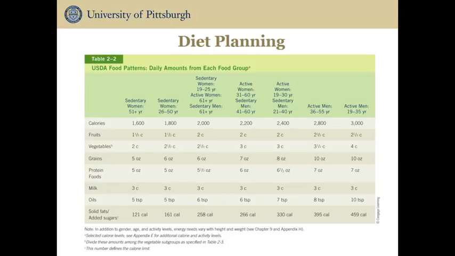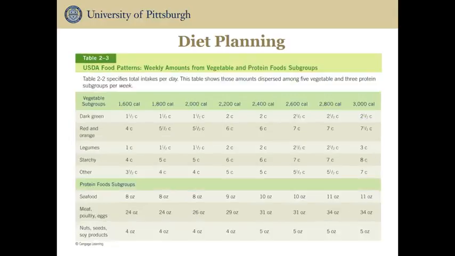The USDA food patterns can serve as a guide for individuals of all ages to identify the specific amounts of food needed from each group to consume a healthful diet for a specified calorie level. This table presents examples for sedentary and active men and women of different ages. Other examples can be found on the ChooseMyPlate.gov website. Within these food patterns are recommendations for subgroups of foods in certain groups such as the vegetable and protein group to allow for a healthful variety of foods to be consumed on a daily basis.